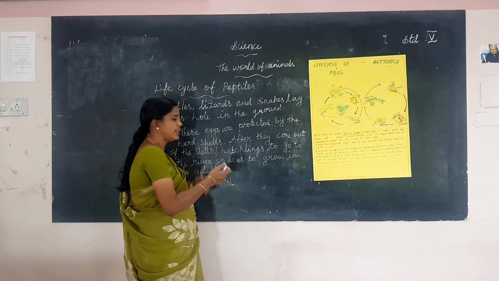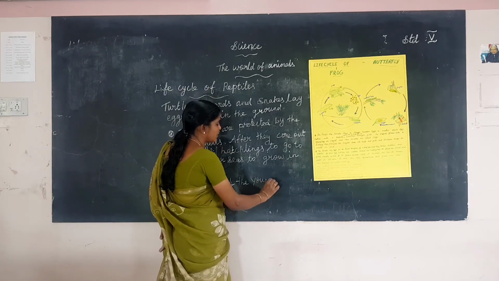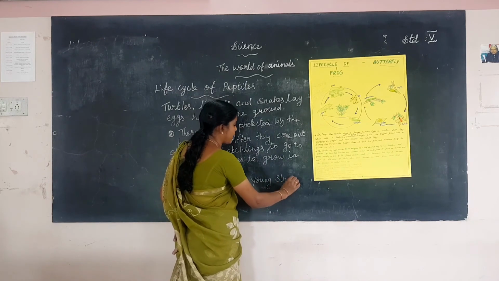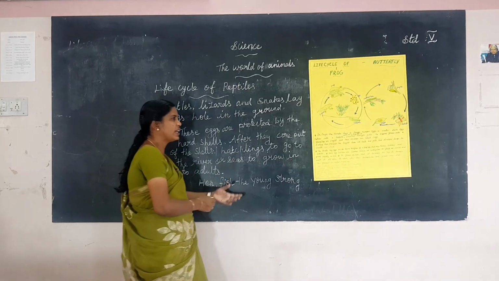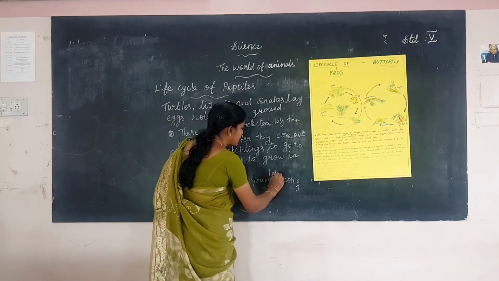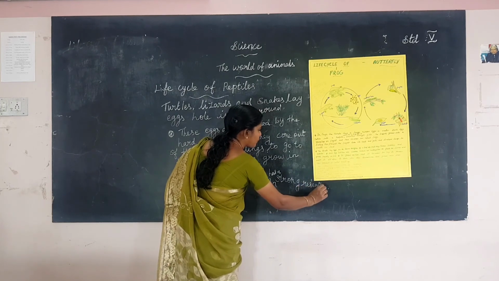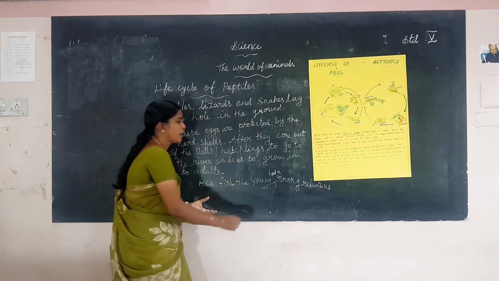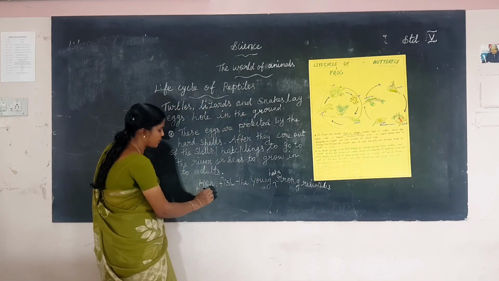The parents take care of the young ones. The young cow also strongly resembles the parent.